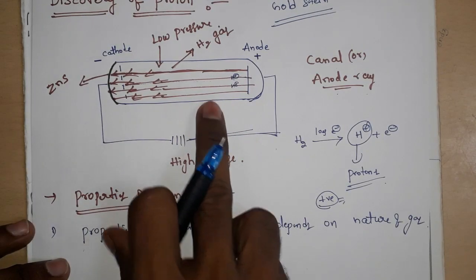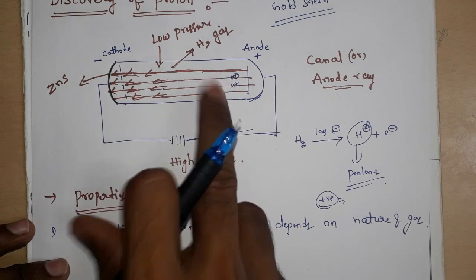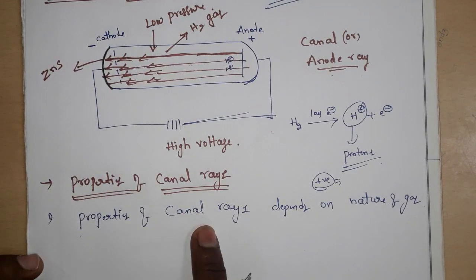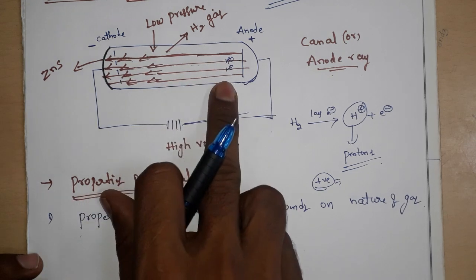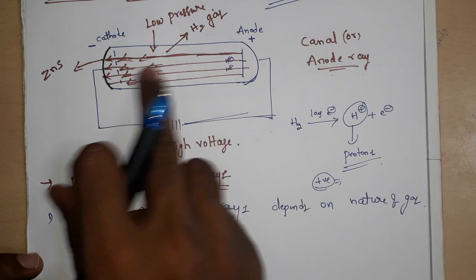Whichever gas you take, that particular positive ion is formed, and that positive ion moves from anode to cathode.